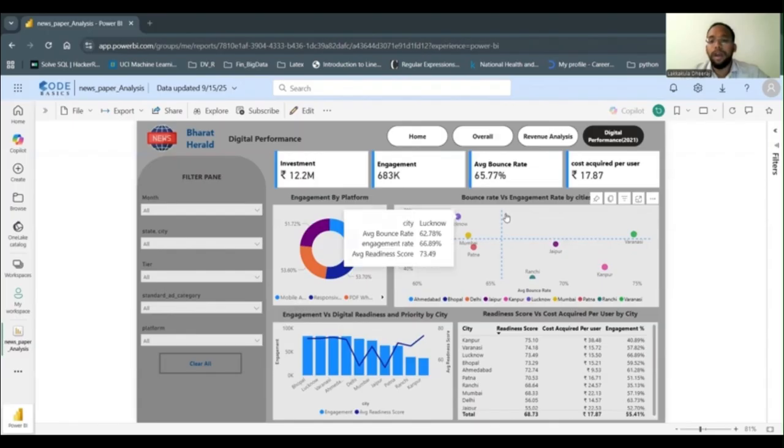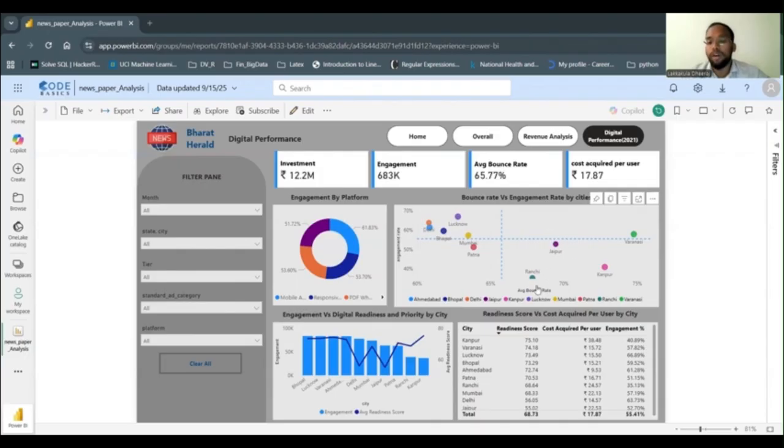Now we can clearly see the relationship between bounce rate and engagement. I have made the average bounce rate a vertical line and the average engagement rate a horizontal line. Now we can clearly see the cities in quadrant one are with the lowest bounce rate and highest engagement rate.